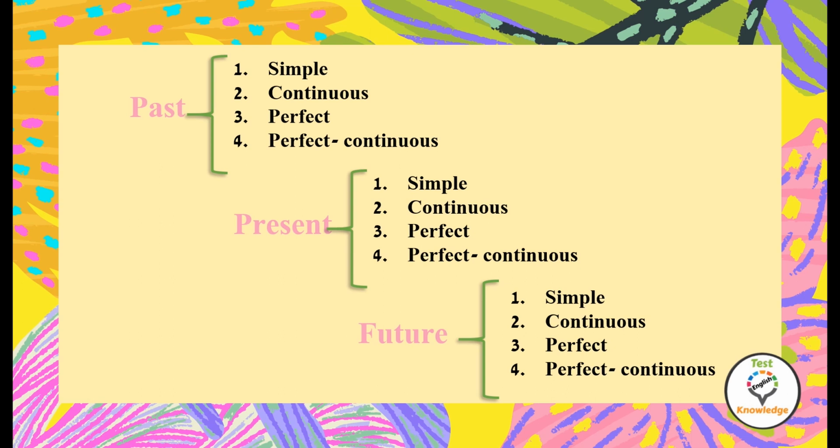Generally, we got 12 tenses in English: past simple, continuous, perfect, perfect continuous, present simple, continuous, perfect, perfect continuous, and future simple, future continuous, future perfect, and future perfect continuous.